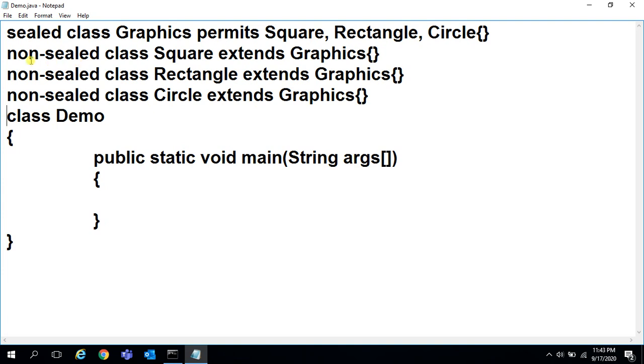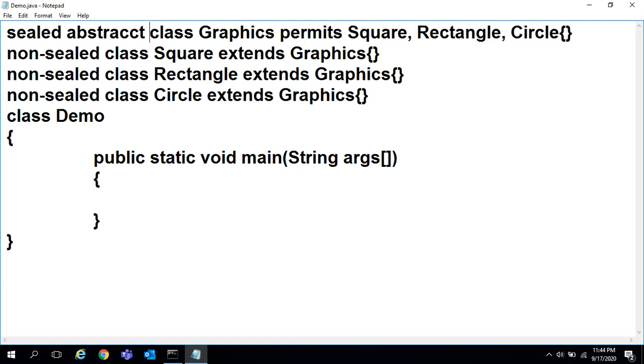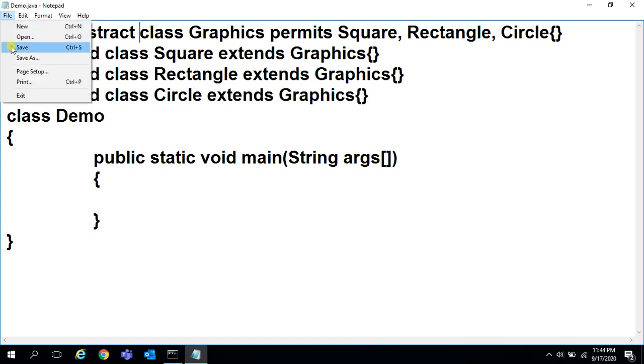Now this Graphics class can be an abstract class also, and Graphics can be an interface also. Suppose I take one example: sealed abstract class. Sealed abstract class. See, now also it will compile. File, save.